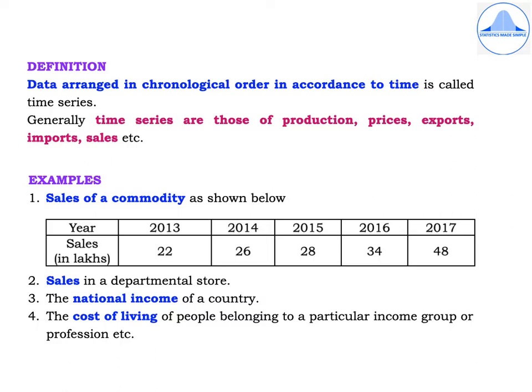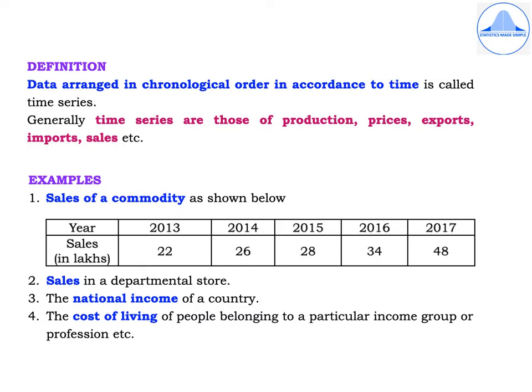Generally, time series are those of production, prices, exports, imports, sales, etc. Some of the examples are the first one, sales of a commodity as shown below. In the first row, you have the years from 2013 to 2017, and in the second row, we have sales in lakhs as 22, 26, 28, 34, and 48.